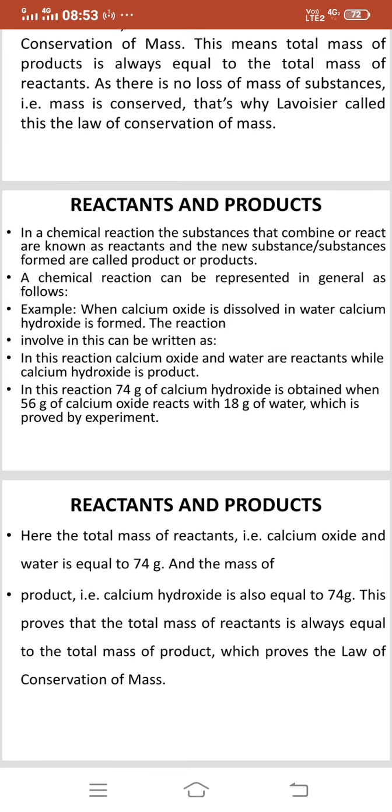In this reaction, 74 gram of calcium hydroxide is obtained when 56 gram of calcium oxide reacts with 18 gram of water, which is proved by experiment.